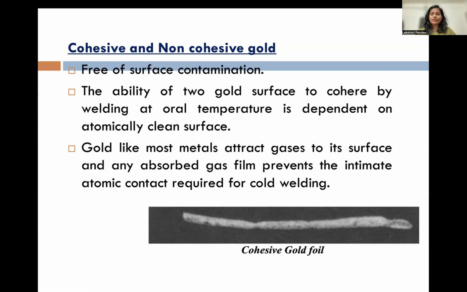Whenever the surface is not clean or impurities are present on the surface, the adhesion of two gold particles becomes very difficult. Gold, like most metals, attracts gases to its surface, and any absorbed gas film prevents the intimate atomic contact required for gold welding. So understood?